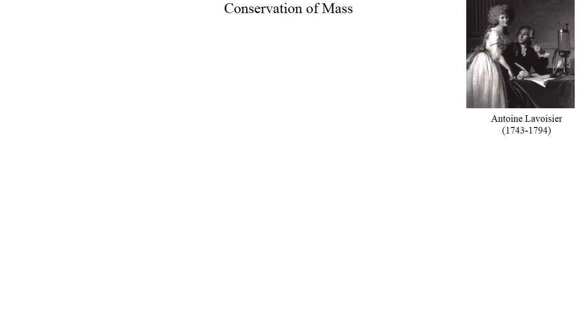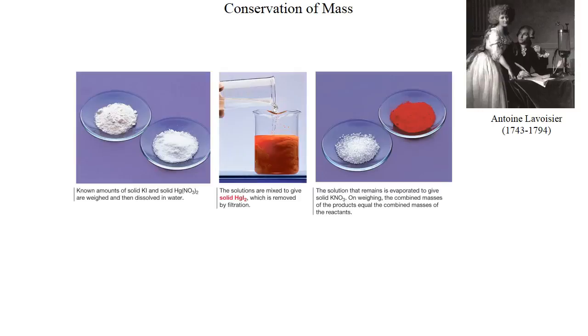This video is meant to go over some of the early scientific experiments and laws that came from. I'm going to start with Antoine Lavoisier. He's pictured there with his wife, who also helped him with some of his experiments. Lavoisier developed the law of conservation of mass.